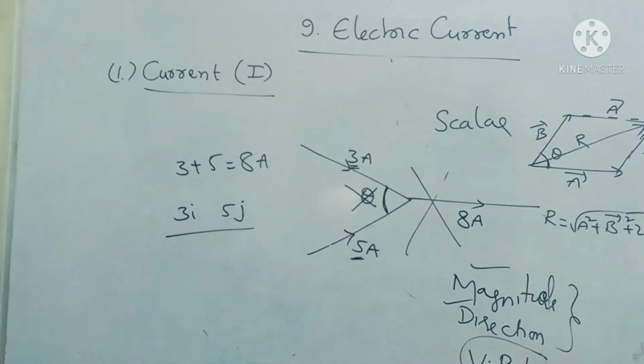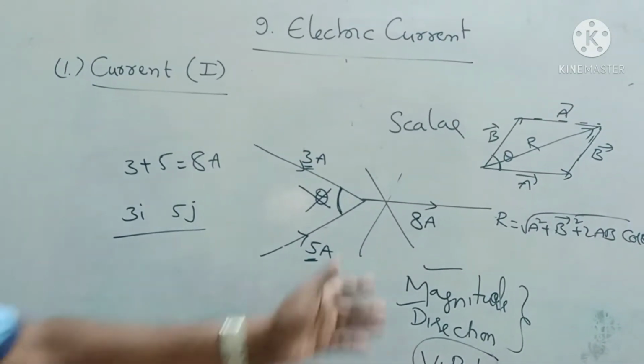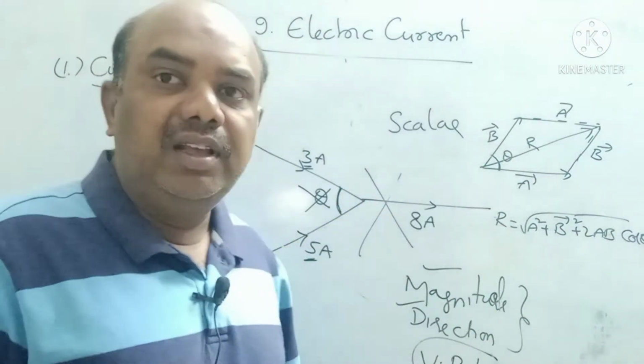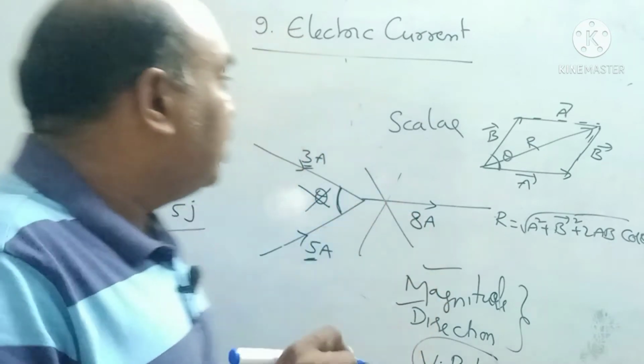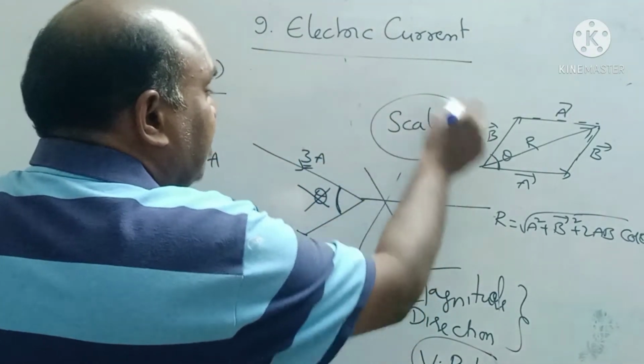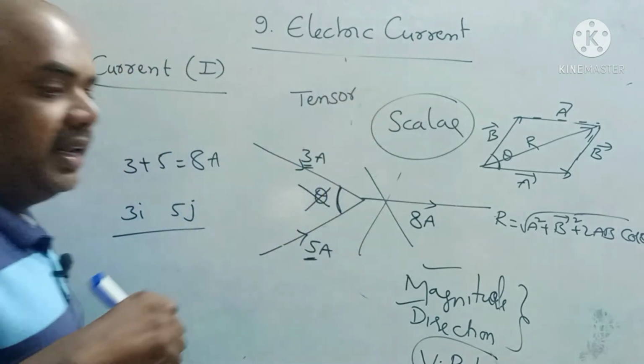This law is not obeyed by the current, hence the vector parallelogram law is not obeyed, hence current is a scalar quantity. Important, children. So one more terminology is there. Instead of scalar quantity, you can call it a tensor also. Tensor quantity.